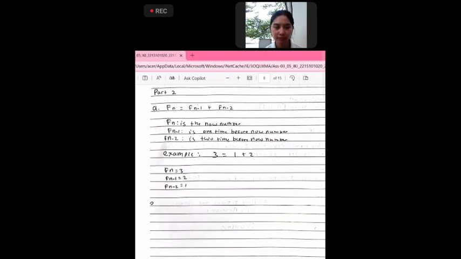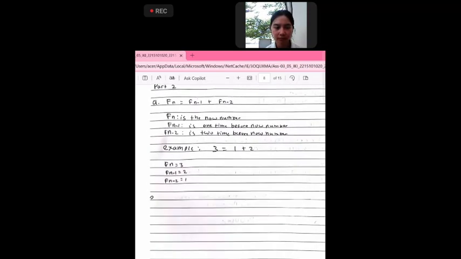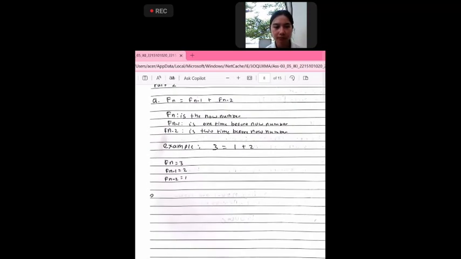That means F(n) is the current number, F(n minus 1) is the number one step before the current number, and F(n minus 2) is the number two steps before. Example, 3 is 1 plus 2.